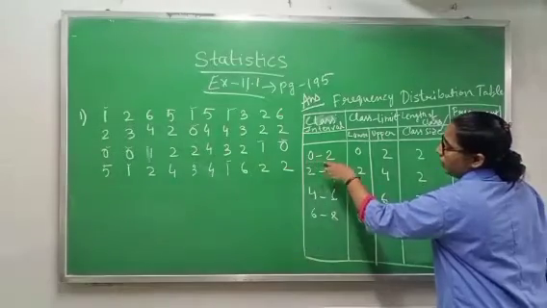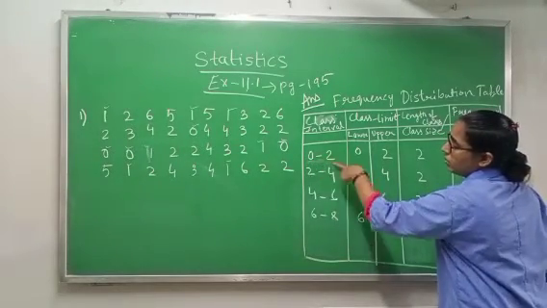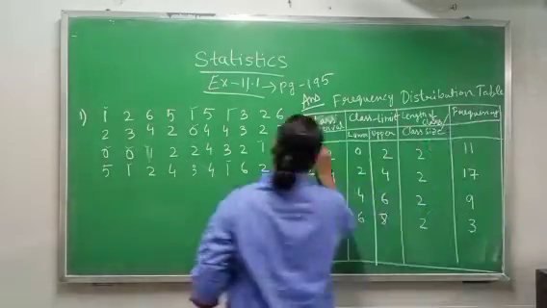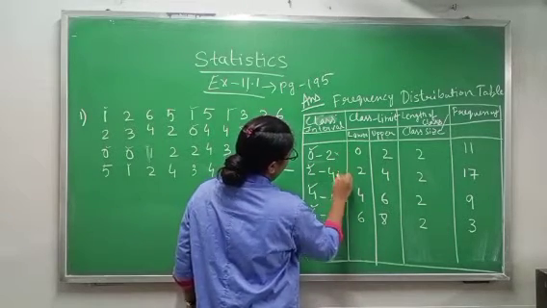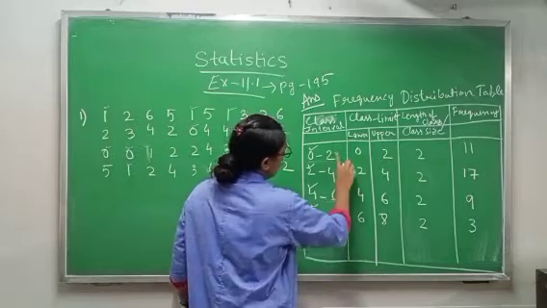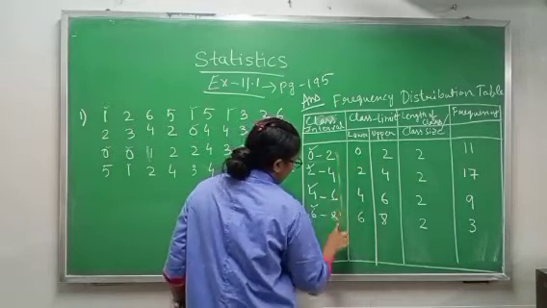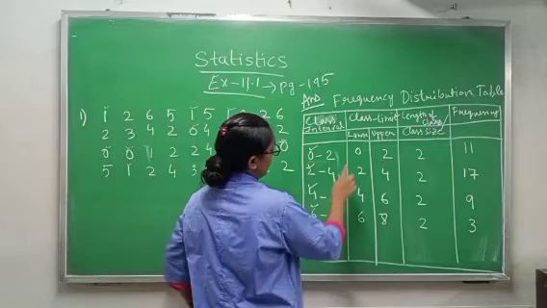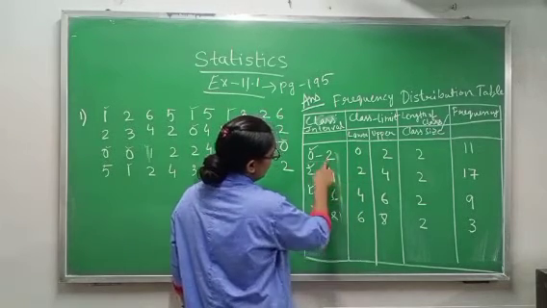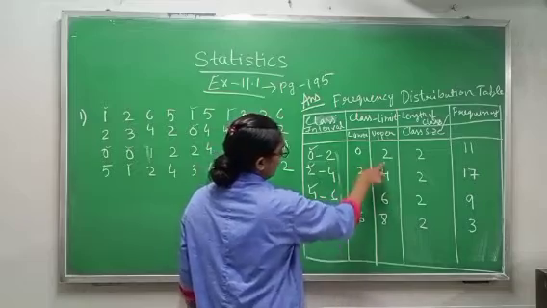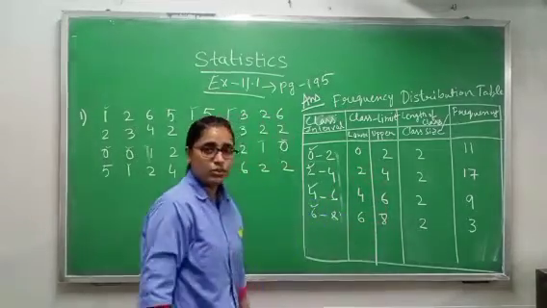From where do we get the lower limit and upper limit? From the class interval. This one is the lower limit and this one is the upper limit. That is why I have written 0, 2, 4, 6 in place of lower limit, and 2, 4, 6, 8 in place of upper limit. Understood?